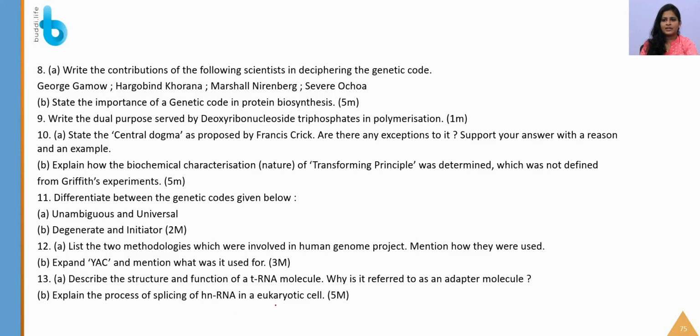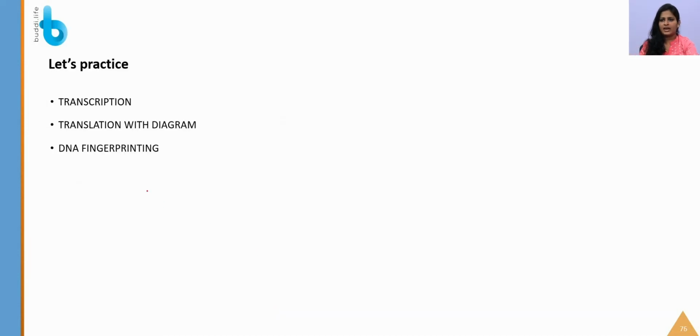Explain the process of splicing of hnRNA. Similarly, the same process will take place. You have to just write that the spliceosome and snRNPs will first bind and they will remove the introns and join the exons. So again, what are you going to practice? You are going to practice transcription, translation with diagram, HGP, and also DNA fingerprinting.